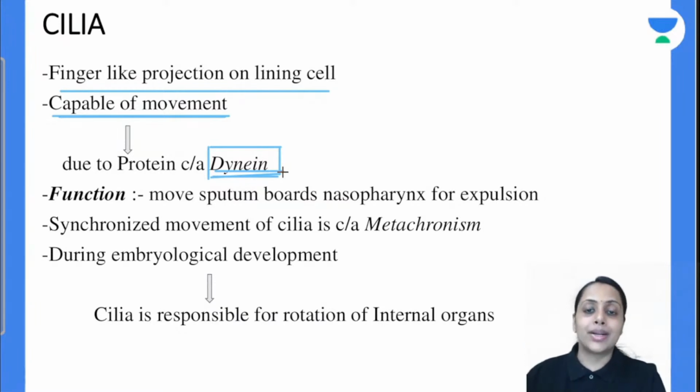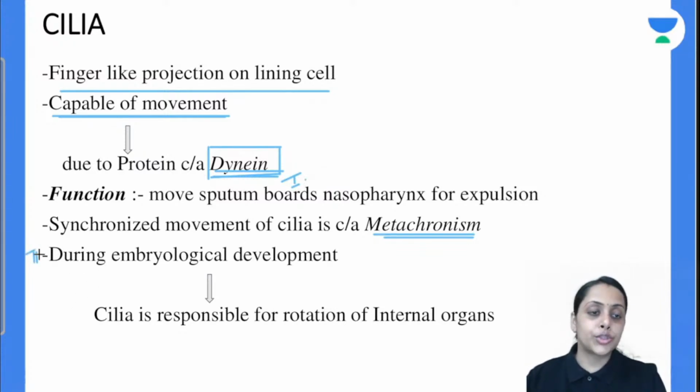Now coming to the metachronism. What is the metachronism? हमारा जो cilia है एक synchronized way में सारी cilia move करती है, and that phenomena is known as metachronism. और this cilia. अब बात करेंगे next function of the cilia. First function is expulsion of sputum.